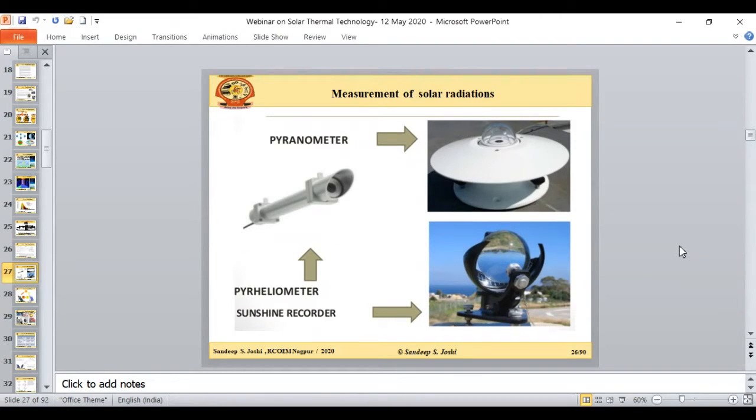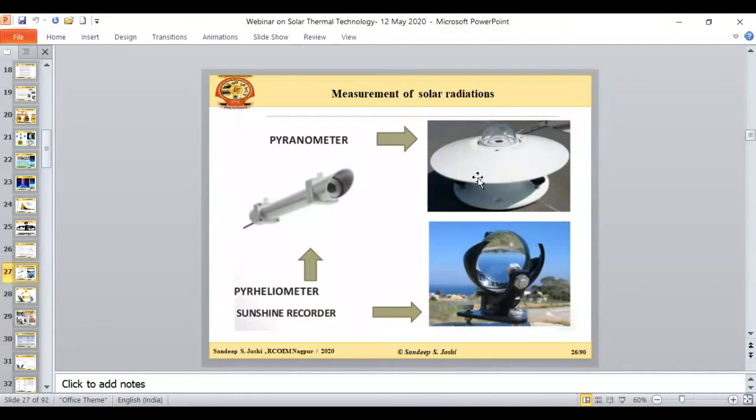All the time it is not recommended to go only for estimation of the solar radiation with the help of empirical correlations and regression analysis with some regression constants. Sometimes it is possible to measure the solar radiation. So we have different devices, and this is the first device that we call the solar radiation pyranometer.